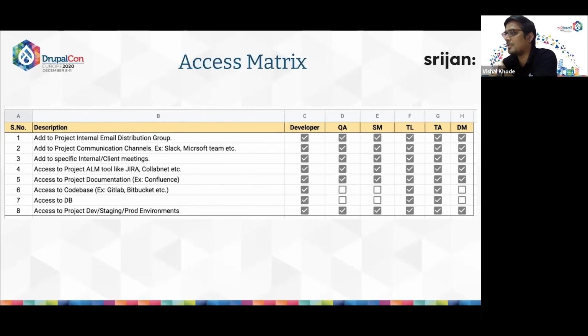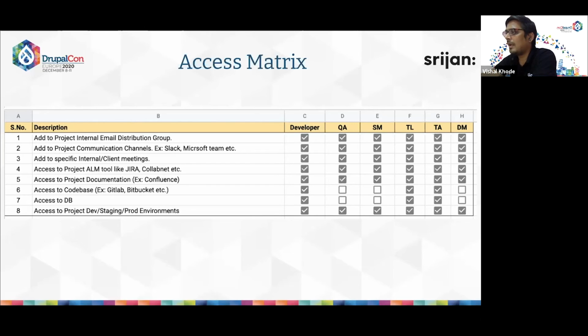This list will provide complete information about the access that should be given to any developers, QA, Scrum Master, etc., and it will also provide information about the access that these members currently have in a project.